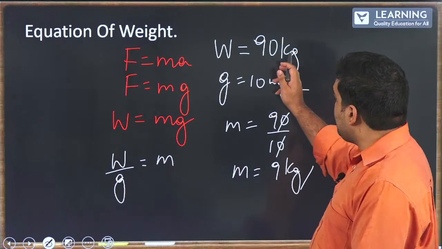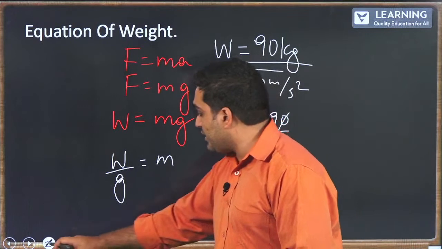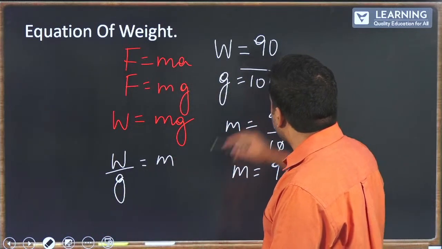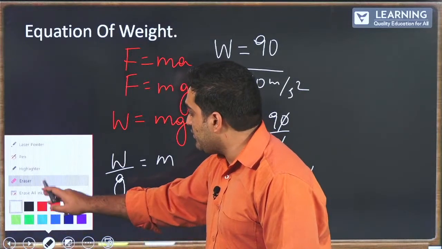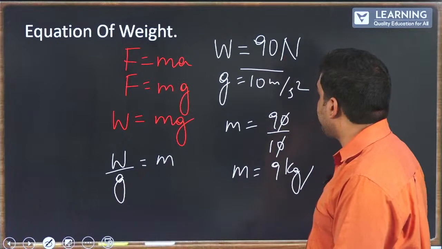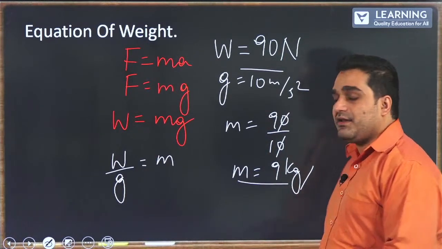Since weight is a force, you cannot express it in kg, we usually express it in newtons. So, it is important that we express it in newtons. This is how you can identify the mass.